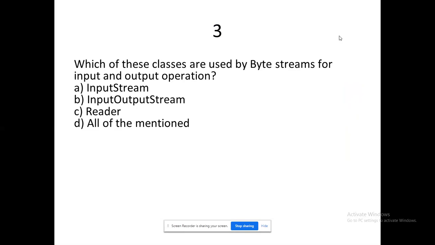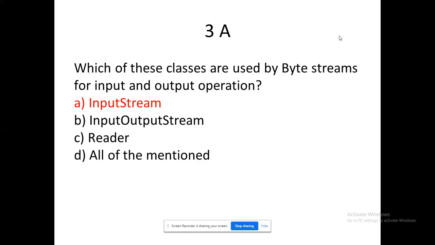So the level of intake for this topic is restricted. Ultimately, it's input stream only, right? Because the rest of the things you have not come across, you don't know what a reader is. It is relevant to something on file and input IO stream, input output stream. We don't have a type of stream. So the ultimate thing is input stream only. That's what was covered yesterday.